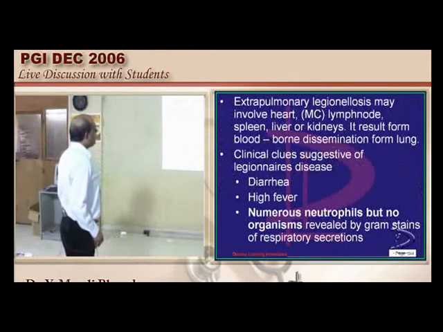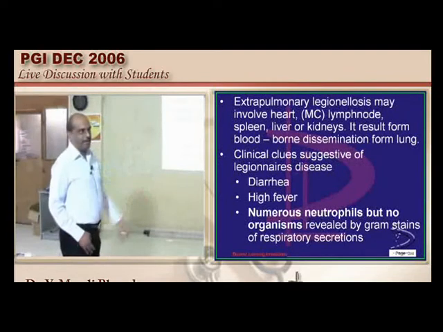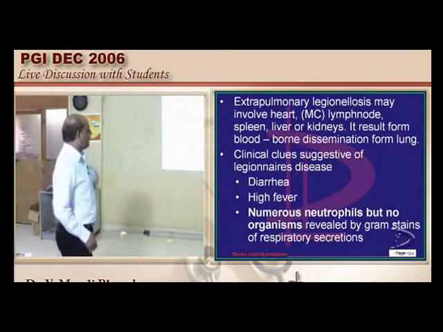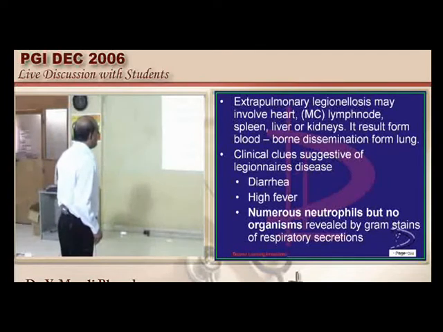Now what are the extrapulmonary Legionellosis? What are the sites where you can come across them? Heart is one important location, lymph nodes, spleen, liver and kidneys.